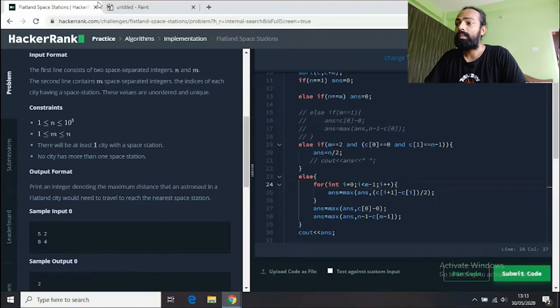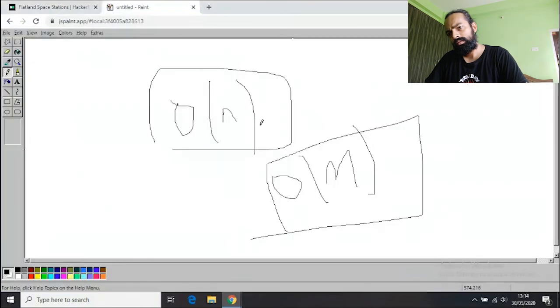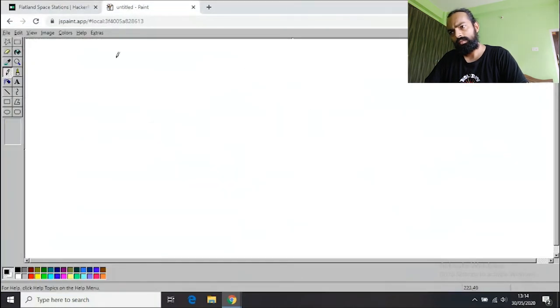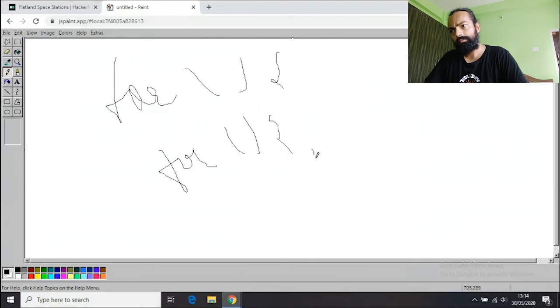Exactly. If you do that, take the worst case scenario, and you can see here the constraint is 10 to the power 5. That means your n can be up to 10 to the power 5. Now if you do a nested for loop, like here, sorry for my handwriting, and then in the nested for loop you have another for, right? Now look here. In the worst case scenario, this for loop will run 10 to the power 5 times, and this inner for loop will also run 10 to the power 5 times.